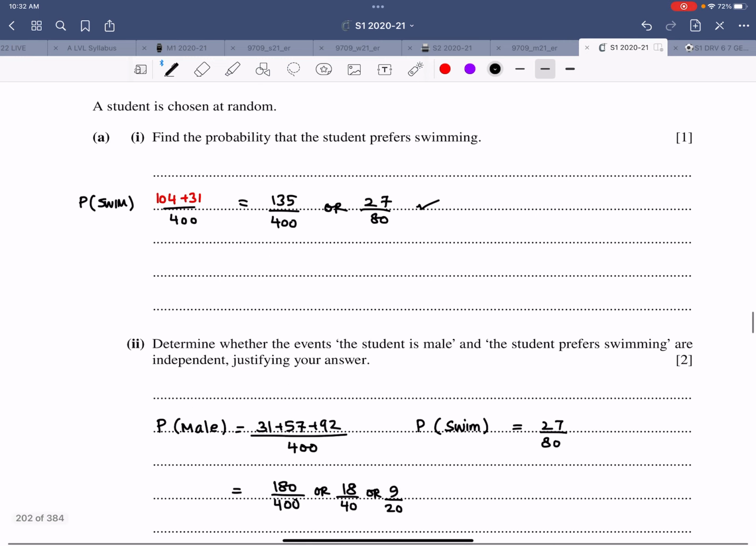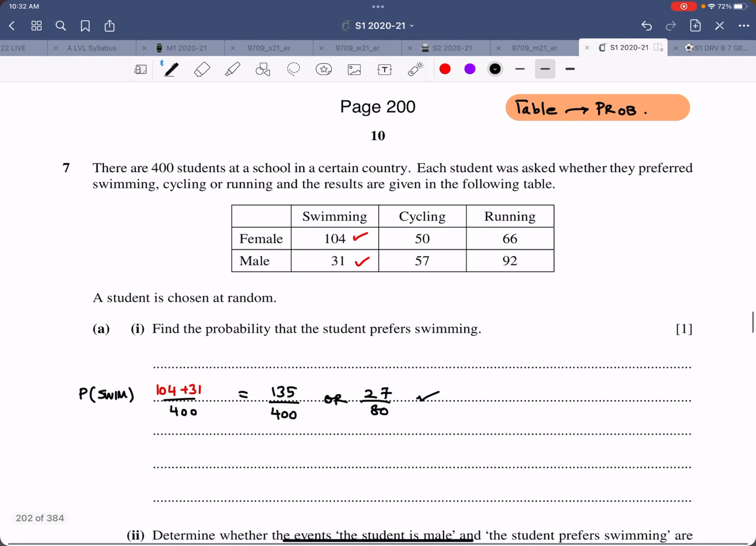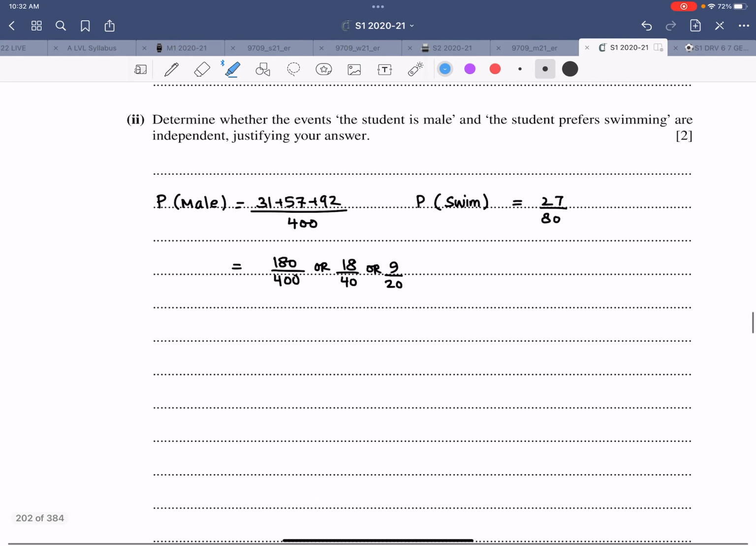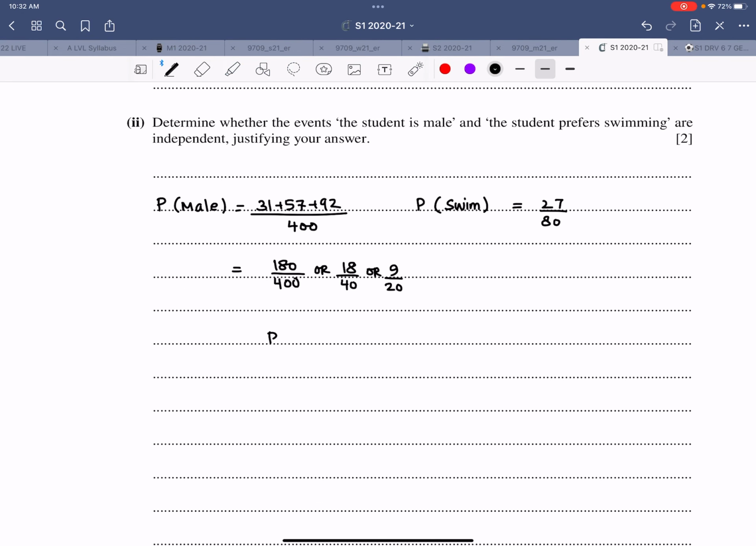Now what is the intersection of these two? The intersection of these two, that is male and swimming, that's going like this. This is male and this is swimming, that is this number, 31 over 400. So that is the intersection. The probability of male and swimming is 31 over 400.